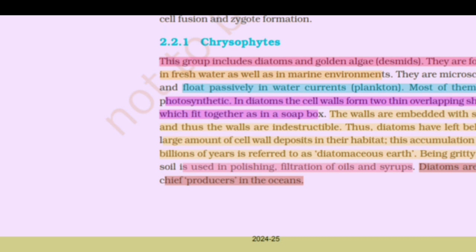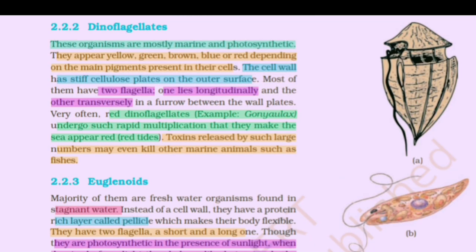In diatoms, the cell wall forms two thin overlapping shells which fit together as in a soap box. The walls are embedded with silica and thus the walls are indestructible. Thus diatoms have left behind a large amount of cell wall deposit in their habitat. The accumulation over billions of years is referred to as diatomaceous earth. Being gritty, this soil is used in polishing, filtration of oil and syrups. Diatoms are the chief producers in the ocean.